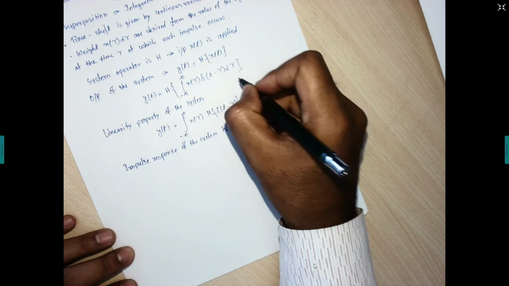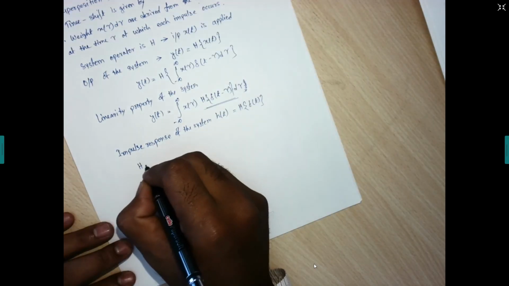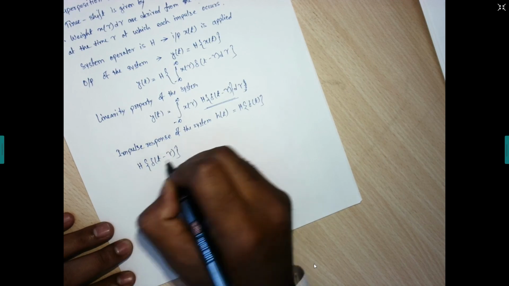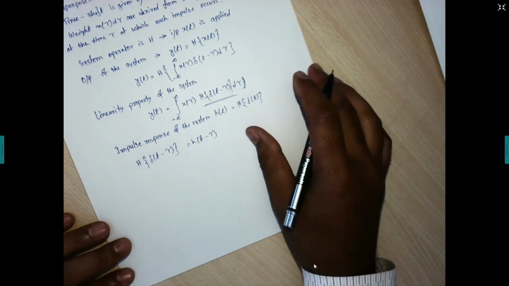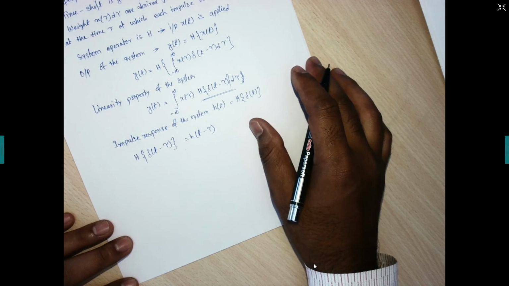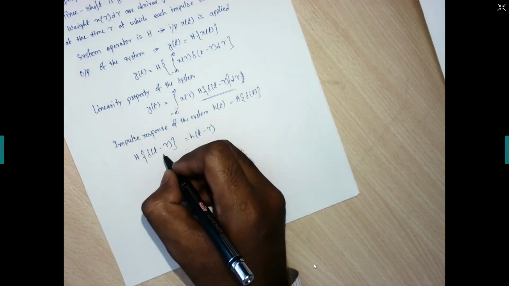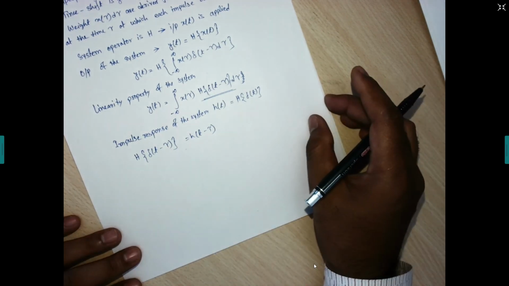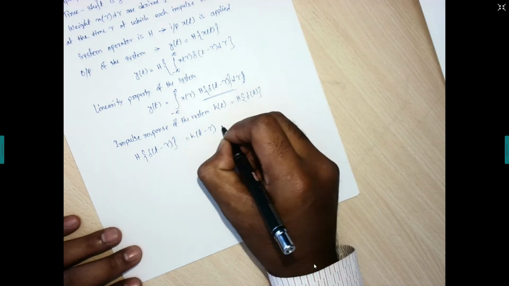For this case, H of delta of t minus tau, time shifted impulses given to the system, will produce a time shifted response. This is known as time invariance. When time shifted impulses are given to the system, the output is also produced time shifted. That is called the time invariance property.